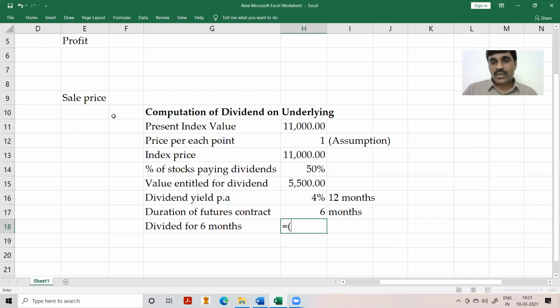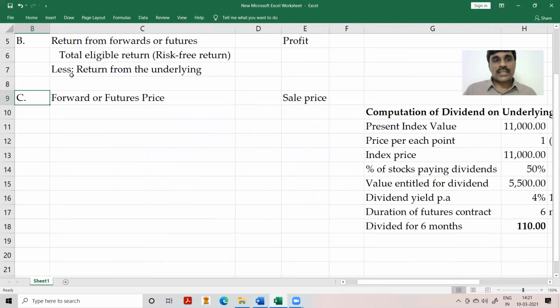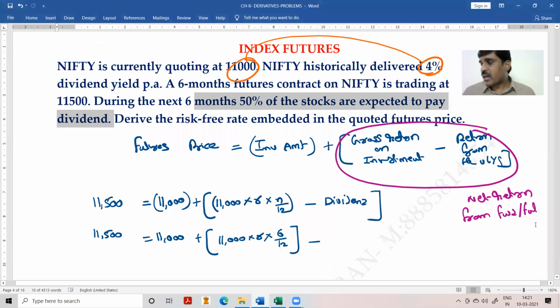Okay, so what is the dividend for 6 months? The 5,500 is the value entitled, so 5,500 into 4% into 6 by 12, since the 4% is for 12 months. How much is for 6 months? This will be 110. This is the dividend amount eligible from the underlying. So this we have to substitute in this formula, the return from the underlying. Okay, 110. So therefore, this dividend amount is 110.